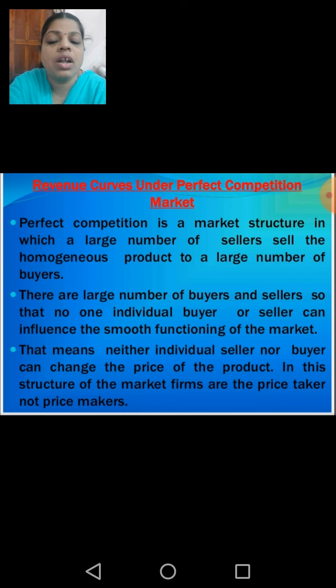There are a large number of buyers and sellers, so that no one individual buyer or seller can influence the smooth functioning of the market. That means neither an individual seller nor a buyer can change the price of the product. In this structure of the market, firms are price takers, not price makers. So these are the different characteristics of the perfect competitive market.